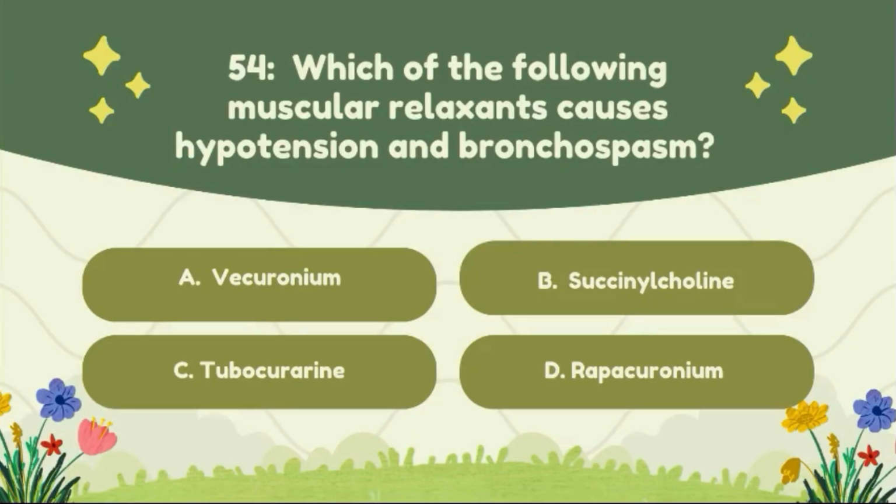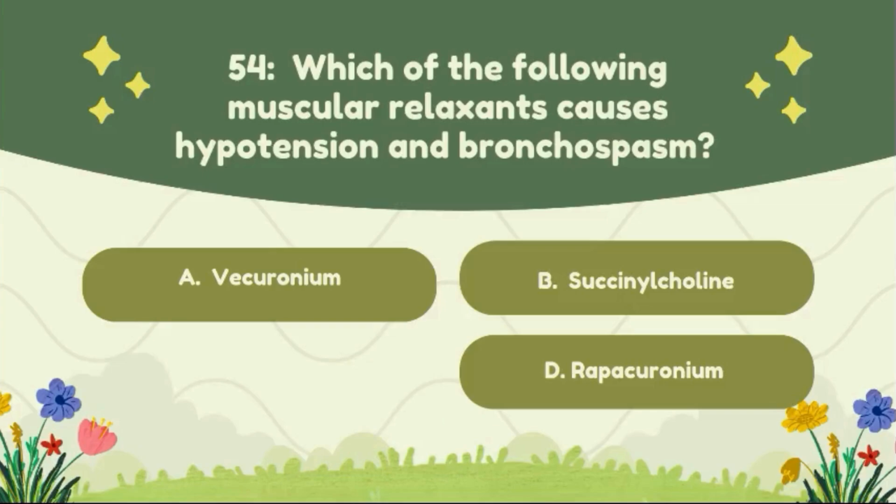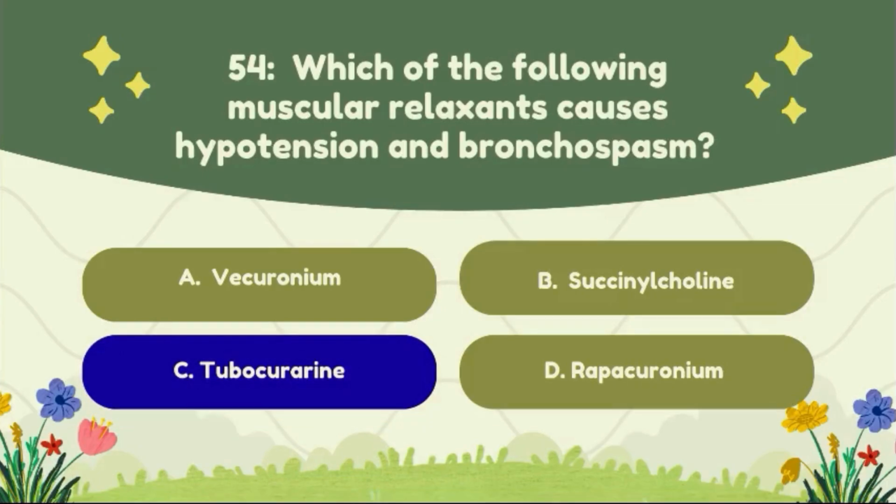Question number 54. Which of the following muscle relaxants causes hypertension and bronchospasm? Option A, rocuronium. Option B, succinylcholine. Option C, tubocurarine. Option D, rapacuronium. The correct answer to this question is option C, tubocurarine.